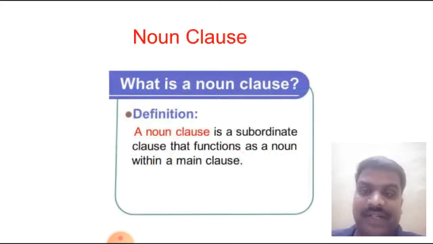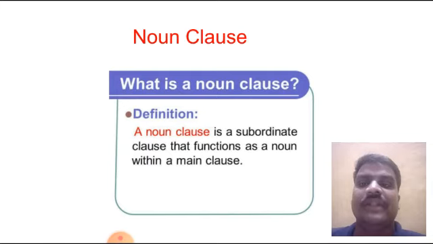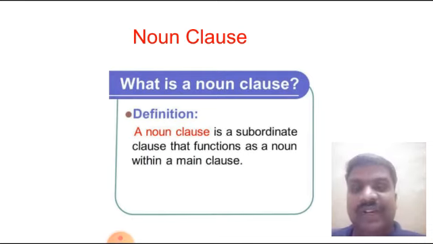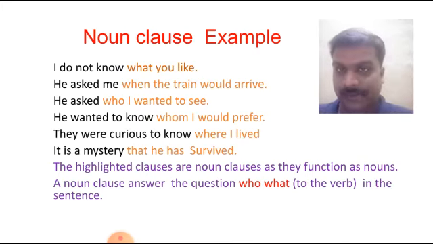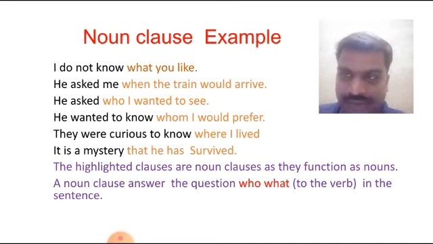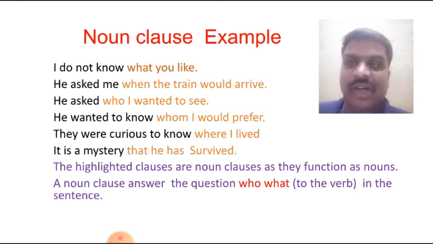And then the first type, that is a noun clause. A noun clause is a subordinate clause that functions as a noun within the main clause. So friends, what is meant by this? For your better understanding, I have taken some more examples. Look at this. I don't know what you like. What you like is a noun clause, because it functions as a noun. To gain the meaning of this statement, we have to depend upon the noun.